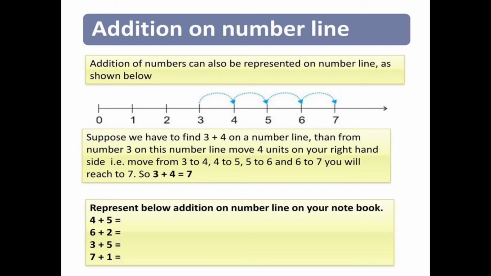That is, move from 3 to 4, 4 to 5, 5 to 6 and 6 to 7. And on moving, we will reach 7. So 3 plus 4 is equal to 7. So students, like this, you have to represent the below addition on a number line in your notebook. Hopefully it is clear to you.